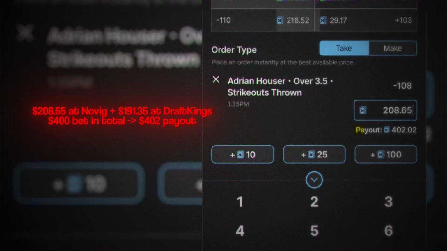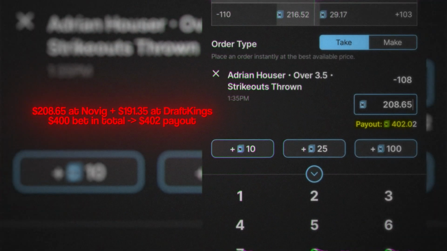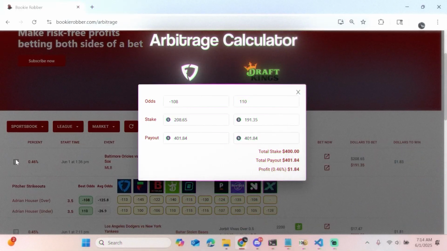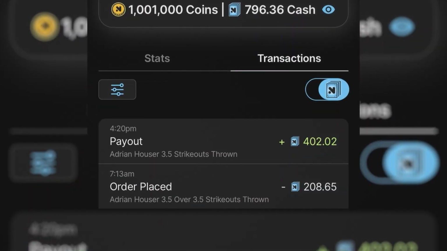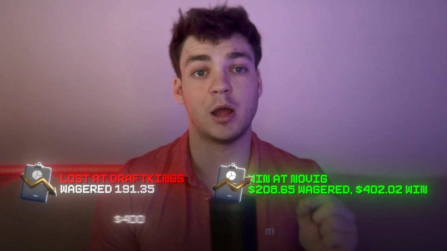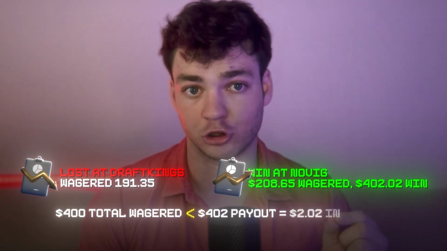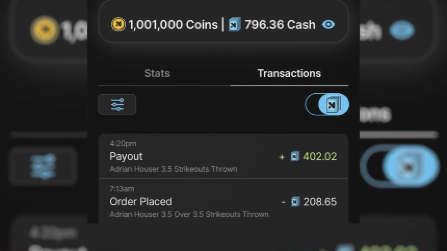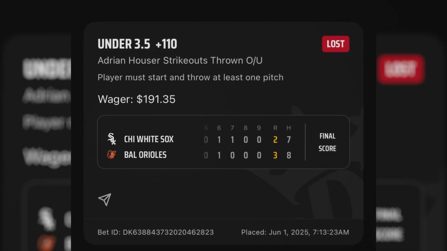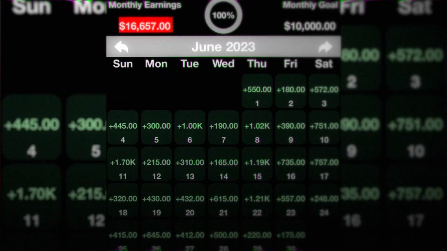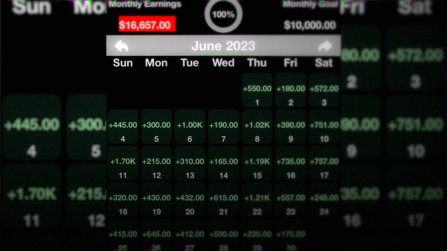In order to know how much to bet on each sportsbook to do an arbitrage, you want to use an arbitrage calculator like the one on BookieRobber.com and input the odds. Now that the baseball game is over, we can see how my bet played out. I won at Novig, but I lost at DraftKings. But my win at Novig covers the loss of my DraftKings. $2 may not seem like a lot of profit, but considering this took me less than a minute to place, this is well worth your time. In fact, by the time you finish this video, you could have already been up $10. This exact strategy is what made me $16,000 back in June 2023 in only a month of work.